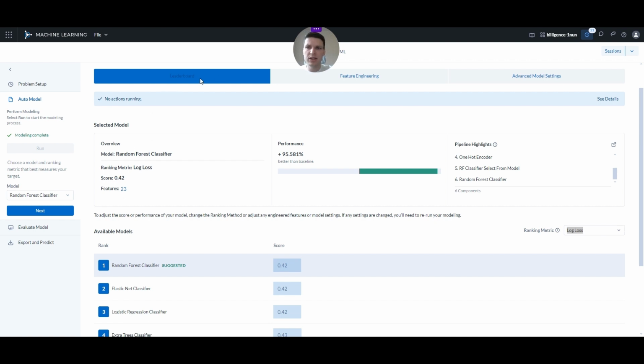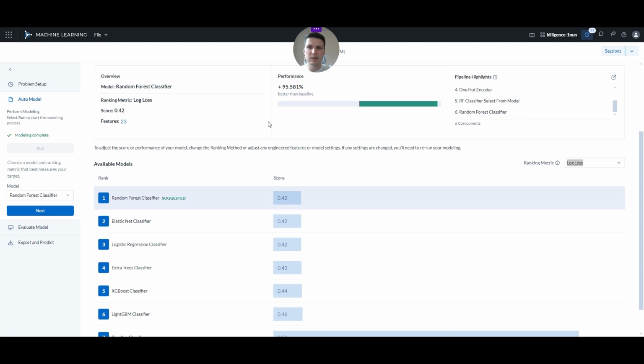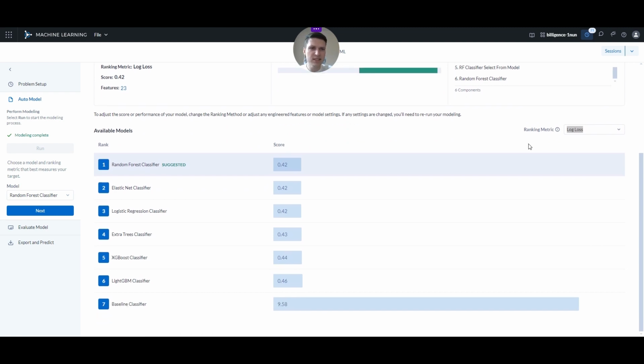And currently, we're looking at the leaderboard that ranks the models that Alteryx ML tried. We can see that according to the log loss metric, the random forest classifier is the suggested model.